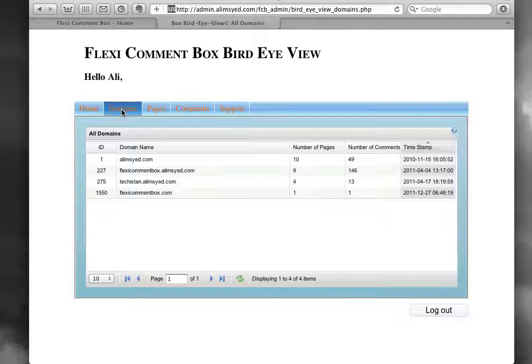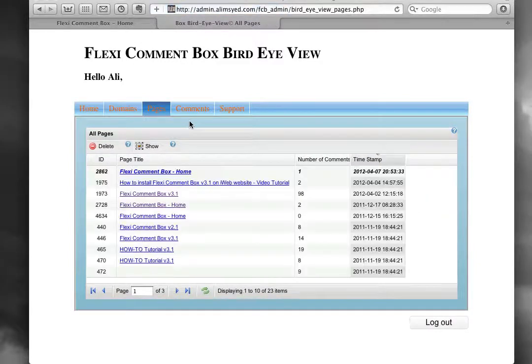There's not a lot going on in this tab, since we have just the list of all the domains that have been registered in your name. And you can see number of pages, how many pages you have registered for a certain domain, how many comments, and timestamp. Not a lot exciting. Let's move on to the pages tab.